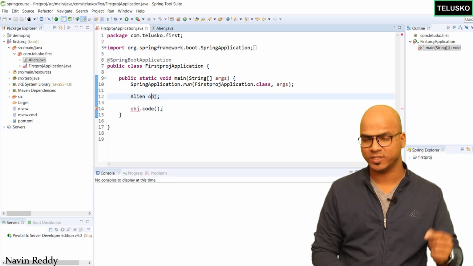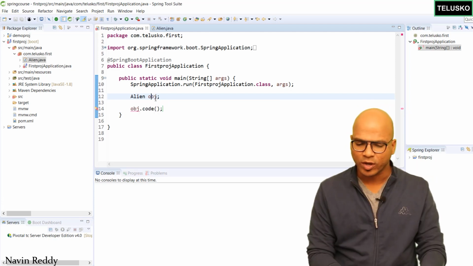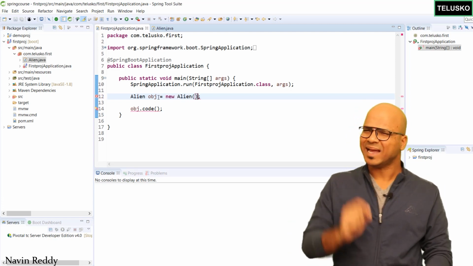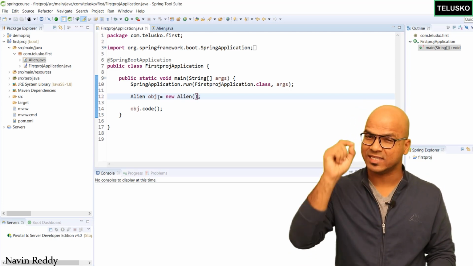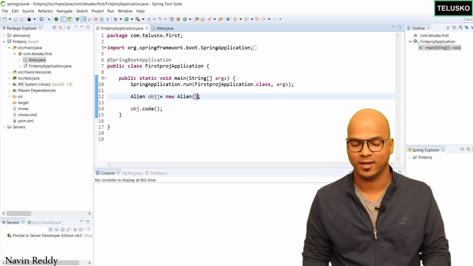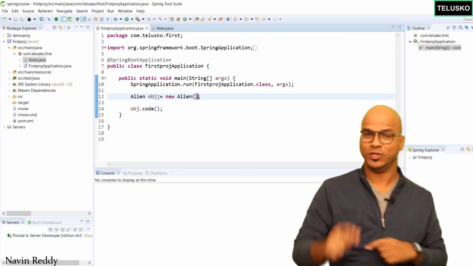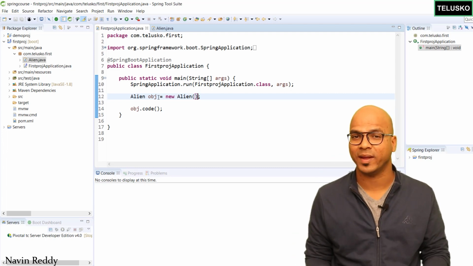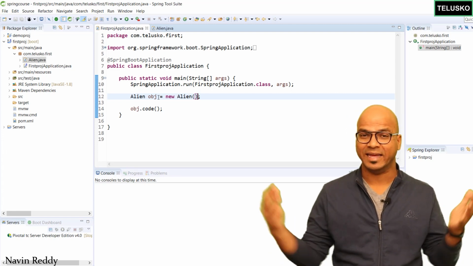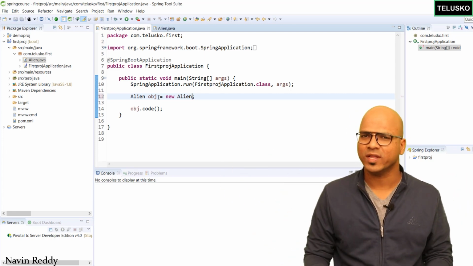Now of course, this obj local variable inside the main method, how can we initialize it? The best way we can do that is by saying new alien. But that's where the problem starts. You are saying new, which means you as a programmer are creating the object. And that's where the problem starts, because when you create the object, you are responsible to maintain it. We don't want to do that, right? We are using Spring Framework. Come on, we can inject the object. But who will create the object for us?